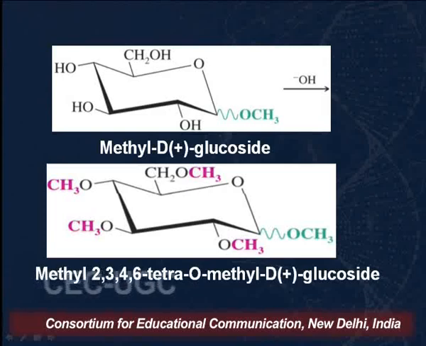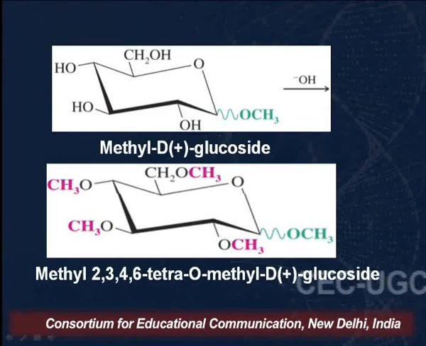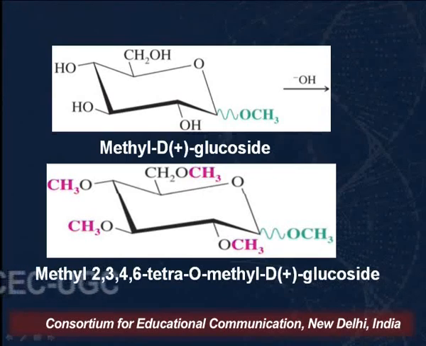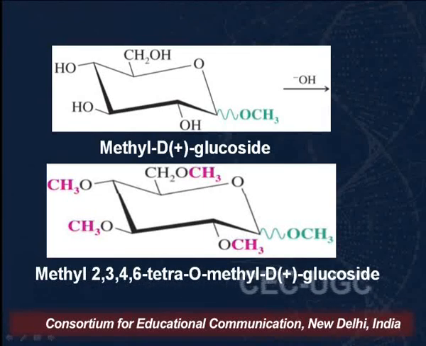When we carry out the reaction with dimethyl sulfate in presence of NaOH, it is an example of nucleophilic substitution in which the remaining OH groups are converted into methoxy groups, that is, into ethers.